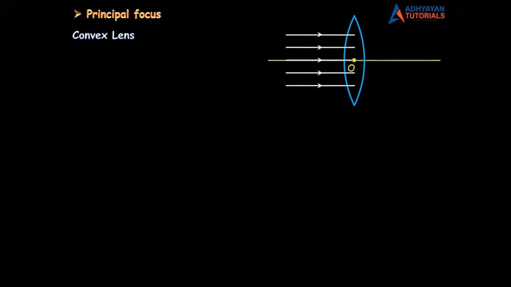I have some rays of light which are parallel to the principal axis. By the way, I missed that. O is the optical center. So I have some rays which are parallel to the principal axis. Come on, I want you all to look at that convex lens. और मेरे को बताओ, स्टार्टिंग में हमने convex lens is converging or diverging? Definitely convex lens is converging. So rays of light will also converge. And tell me, after converging, are they meeting at one common point? Yes, right? They are meeting at this common point, and this common point is called as F. F stands for principal focus.